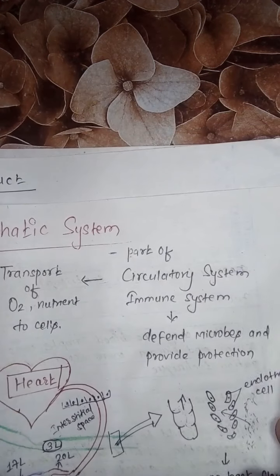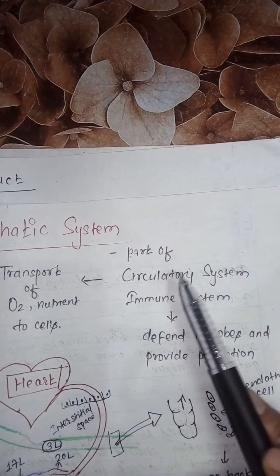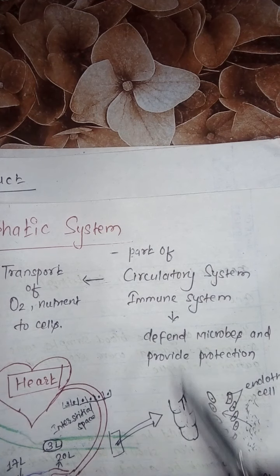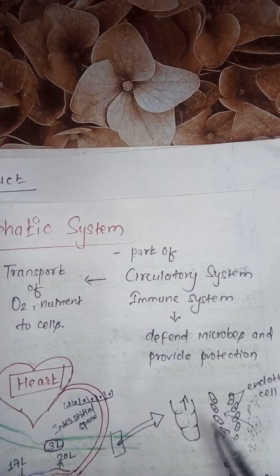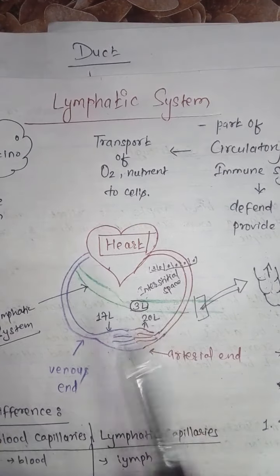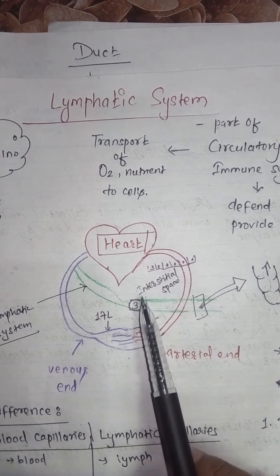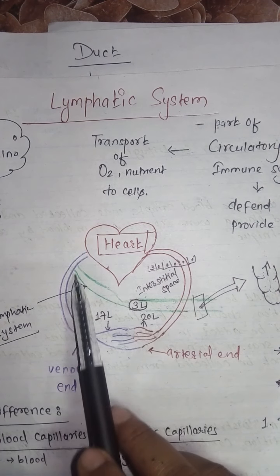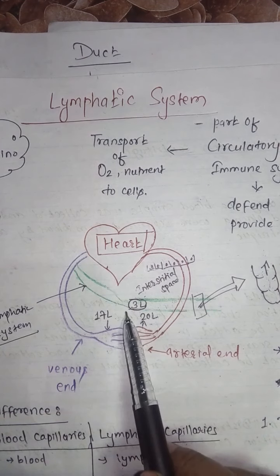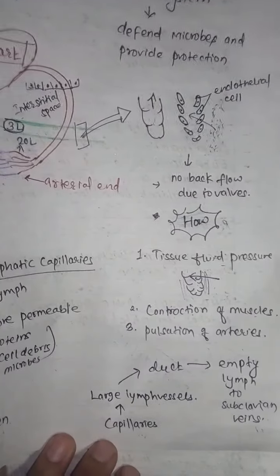As compared to the circulatory system, there is no pump. There is no pumping mechanism like that of the heart. But the question may arise, if there is no pumping mechanism, how does the lymph from this position move to the venous system? How is the movement possible? The question may arise here. Now let's look here.